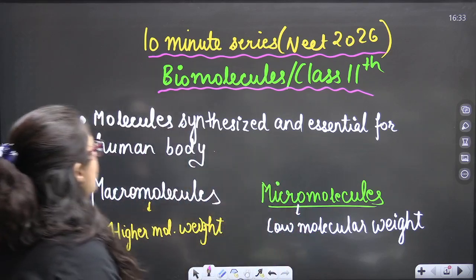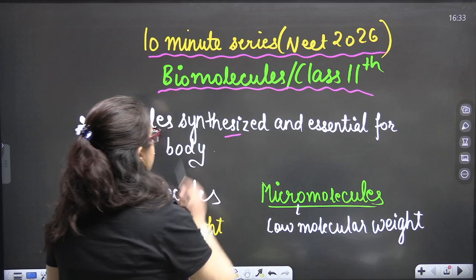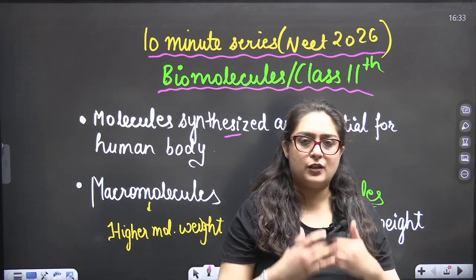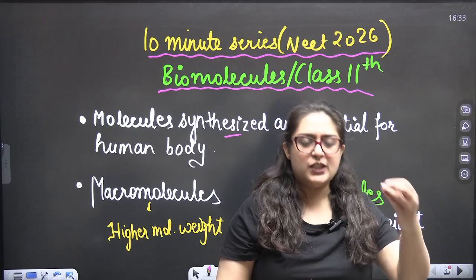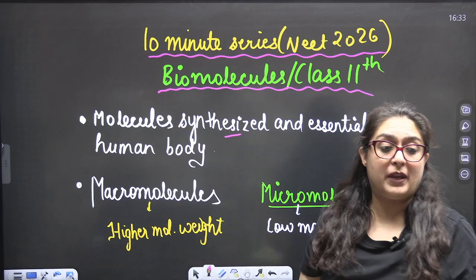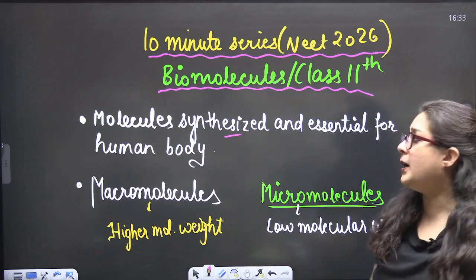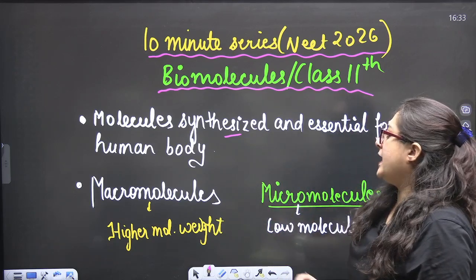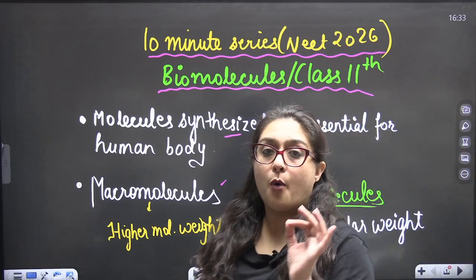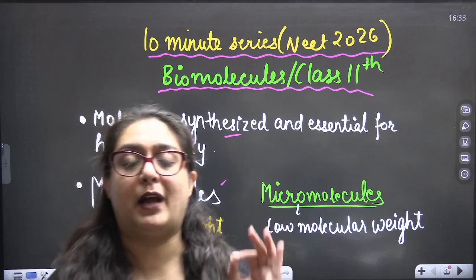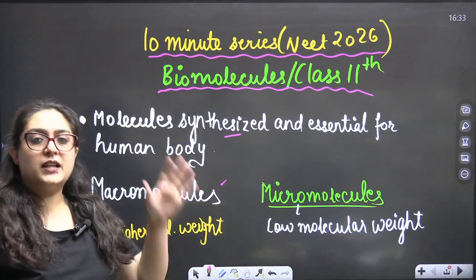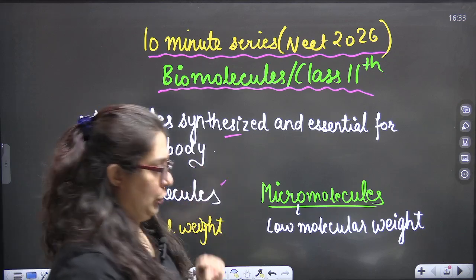So students, biomolecules are the molecules synthesized by and essential for the human body. We have to take biomolecules regularly to maintain the structure and function of the body. They are of two types, macromolecules and micromolecules. Macromolecules are complex biomolecules with high molecular weight, and micromolecules are simpler molecules with low molecular weight.